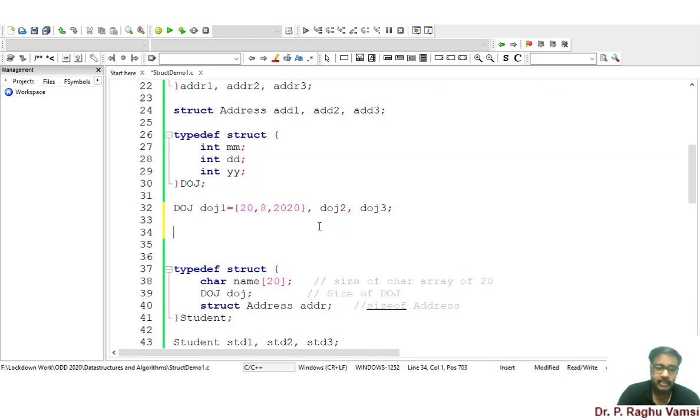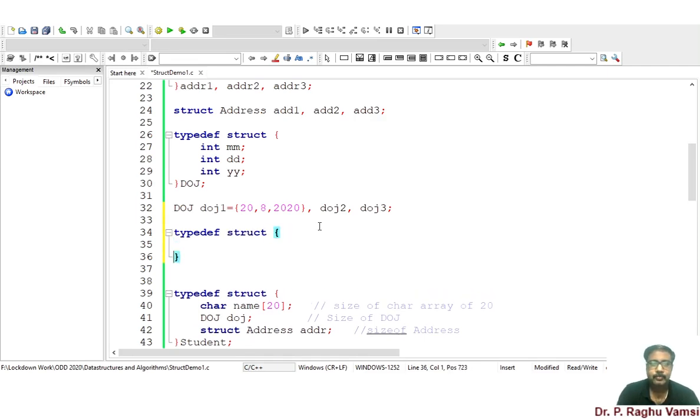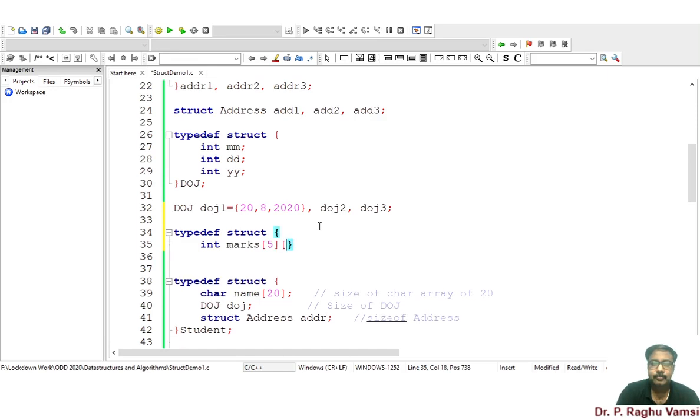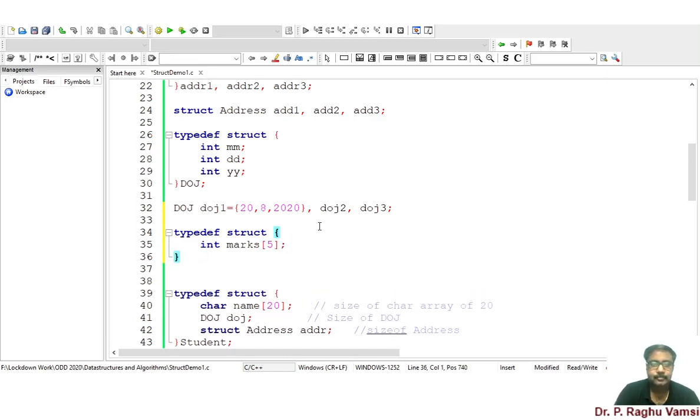Now here I am defining another structure, typedef struct, with int marks of 5, and a name of 1. Here m list, this is marks list.